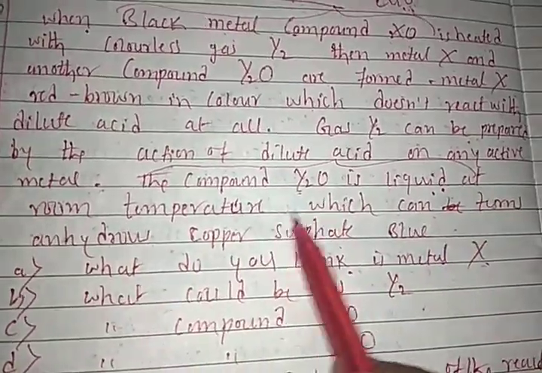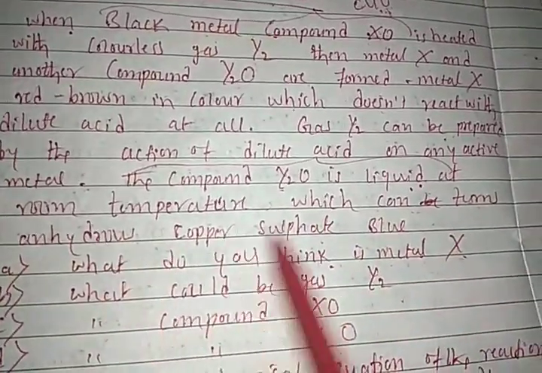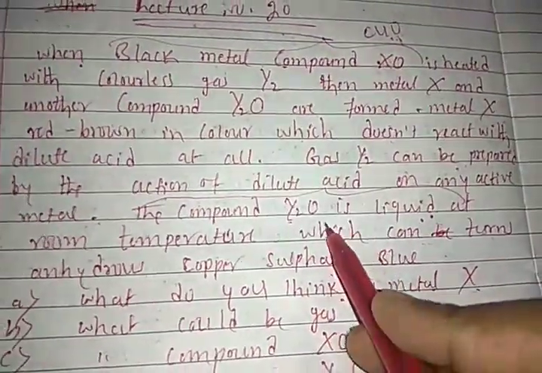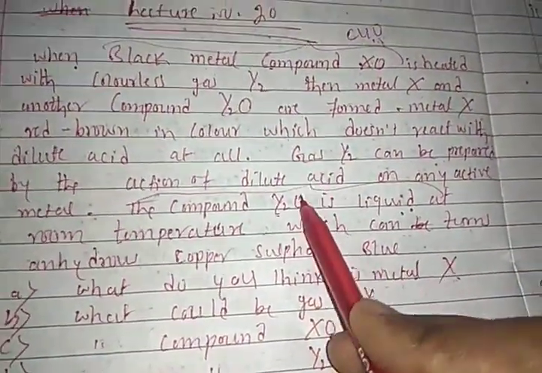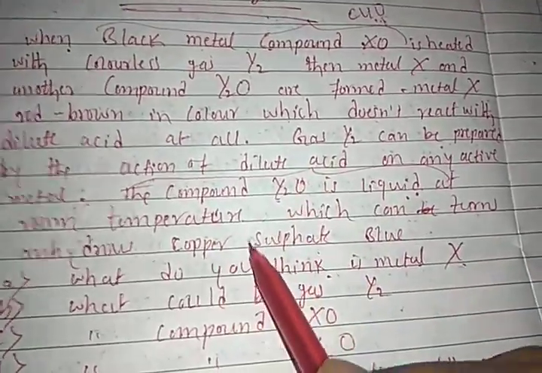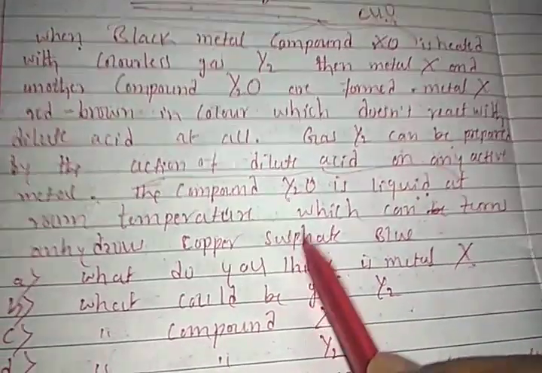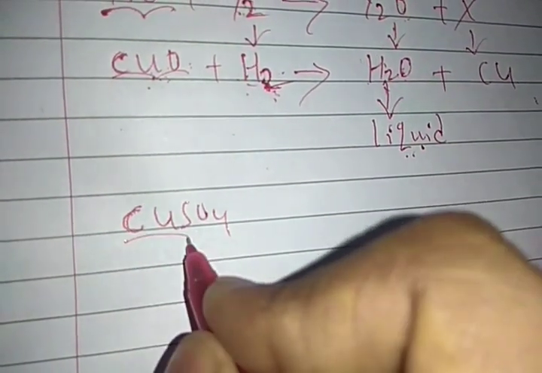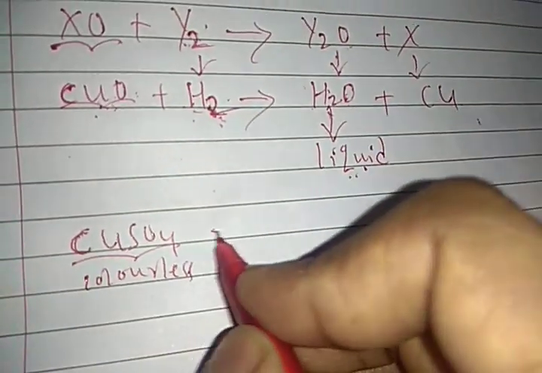The compound turns anhydrous copper sulfate blue. Y2O helps to turn anhydrous copper sulfate into hydrated copper sulfate, which is blue. Look, students, I will give an example here. Anhydrous copper sulfate is colorless.